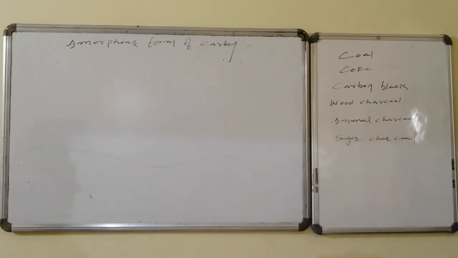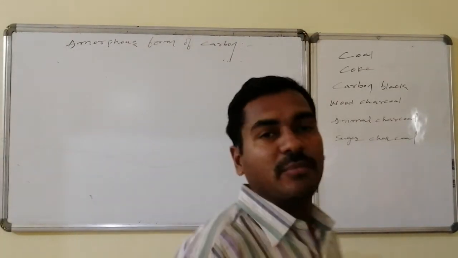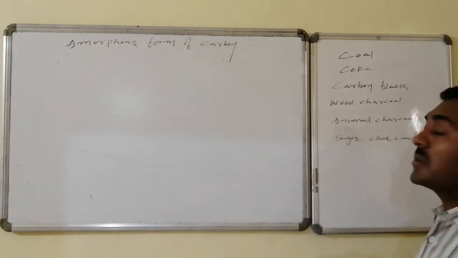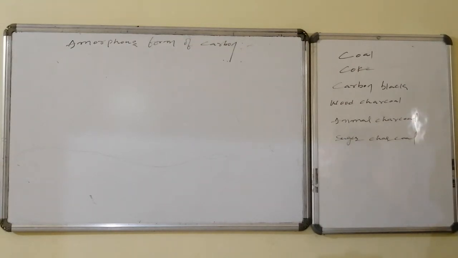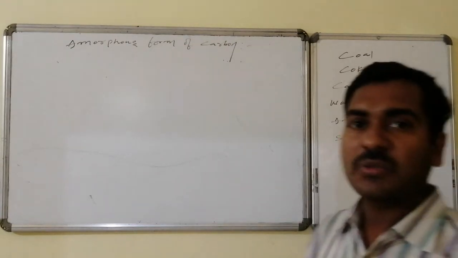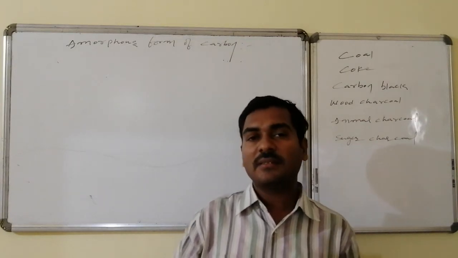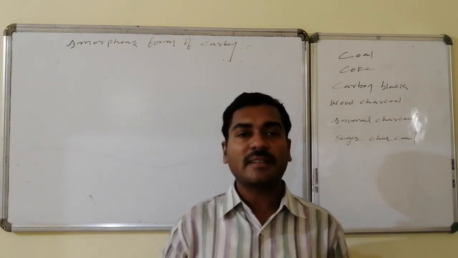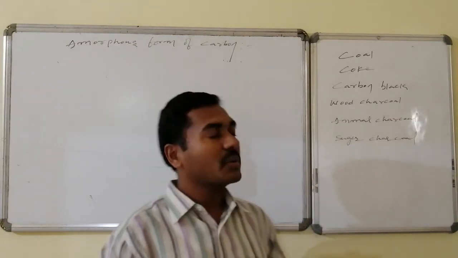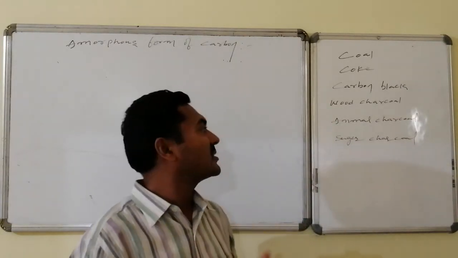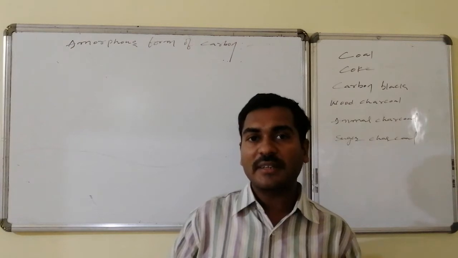Amorphous forms of the carbon. In amorphous form, carbon can be present in the form of coal, coke, carbon black, wood charcoal, animal charcoal, as well as sugar charcoal. These are various amorphous forms of the carbon. We will discuss them one by one in detail: coal, coke, carbon black, wood charcoal, sugar charcoal, and animal charcoal.